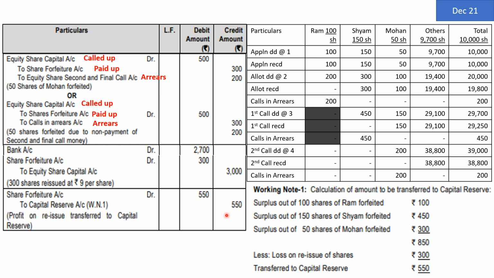So quite an easy question, provided you know exactly at which stage which entries are supposed to be passed, when Ram is forfeited, when Shyam is forfeited, when Mohan is forfeited, and when they are reissued. 15 marks question, quite an easy question. 15 marks in your pocket.